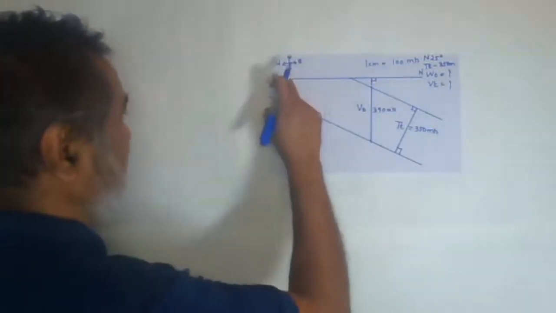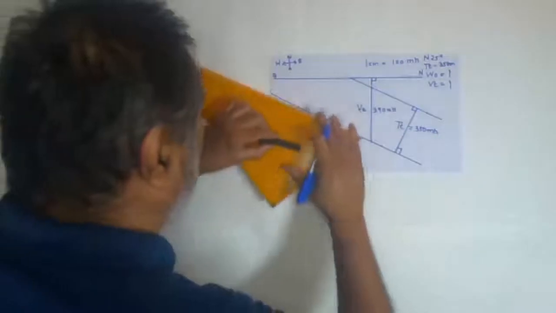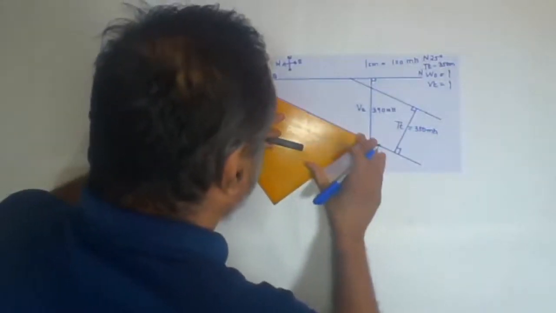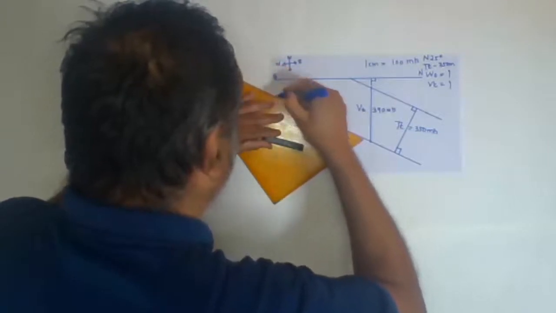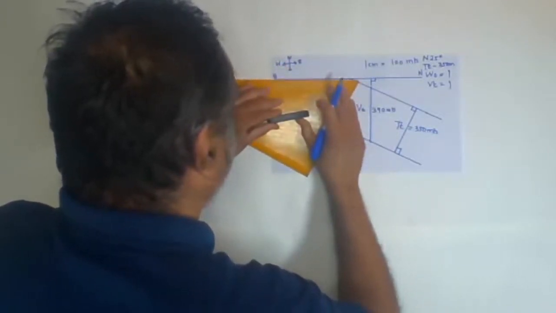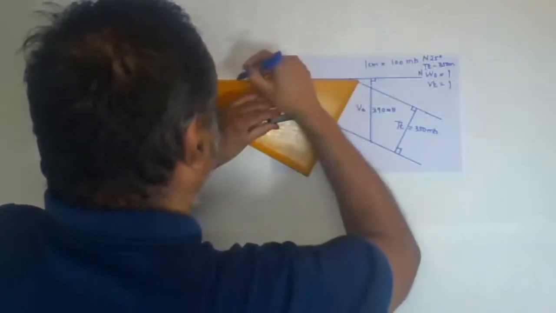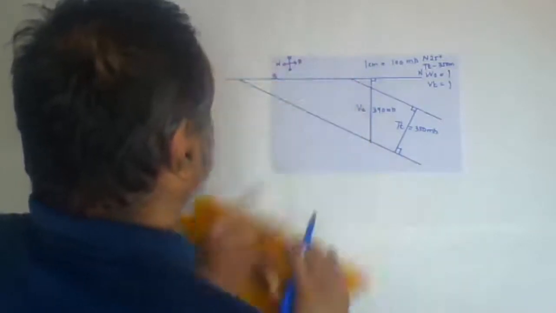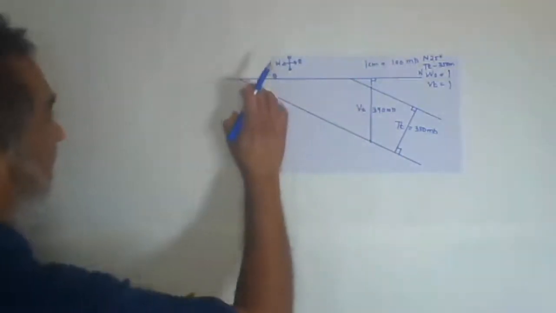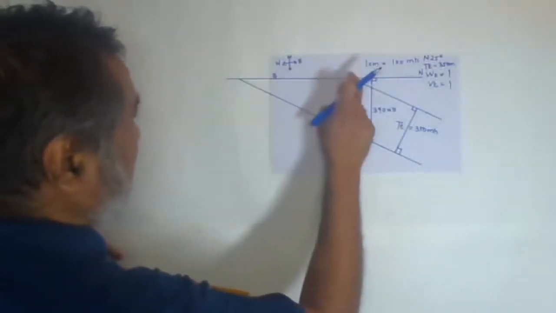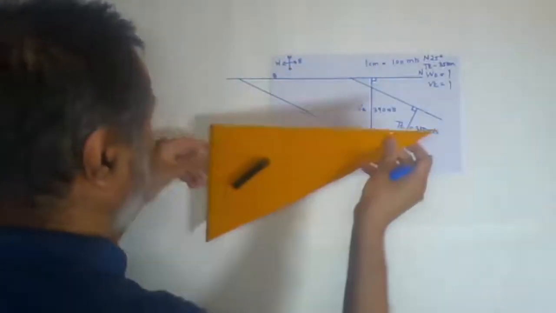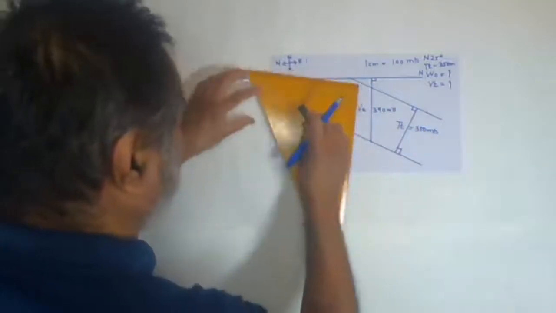Now we have to find out the width of outcrop. So what do we have to do now? Extend this line. Yes, I have extended the line, and now the width of outcrop is on the horizontal surface, so you have to measure this distance.